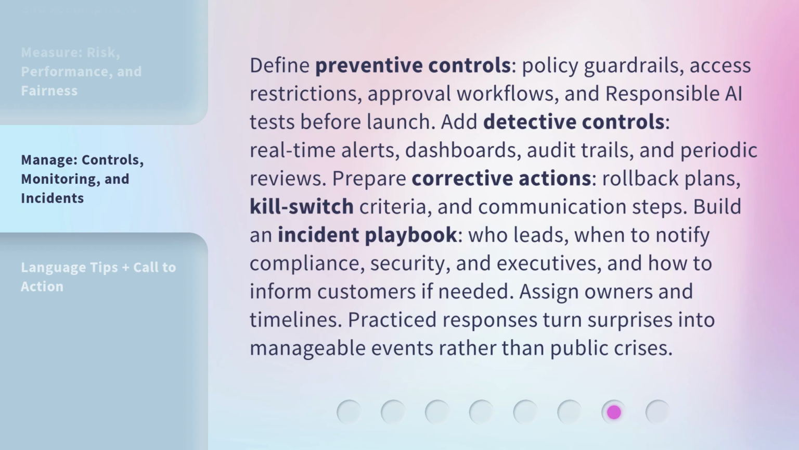Define preventative controls: policy guardrails, access restrictions, approval workflows, and responsible AI tests before launch. Add detective controls: real-time alerts, dashboards, audit trails, and periodic reviews. Prepare corrective actions: rollback plans, kill switch criteria, and communication steps. Build an incident playbook. Who leads, when to notify compliance, security, and executives, and how to inform customers if needed. Assign owners and timelines. Practiced responses turn surprises into manageable events rather than public crises.